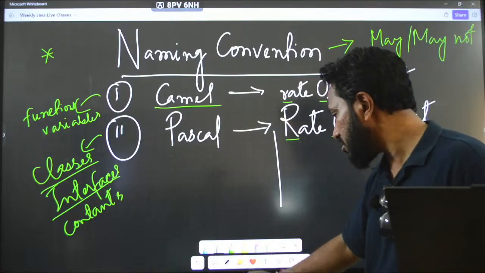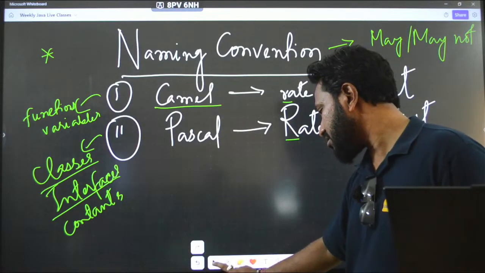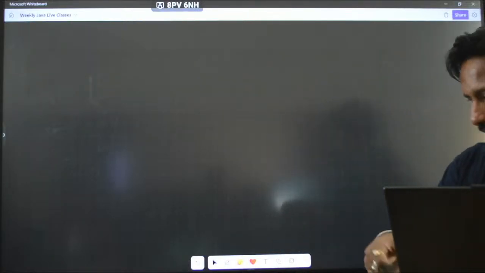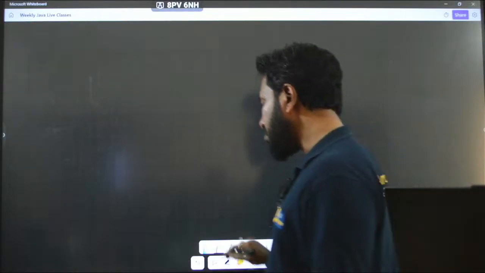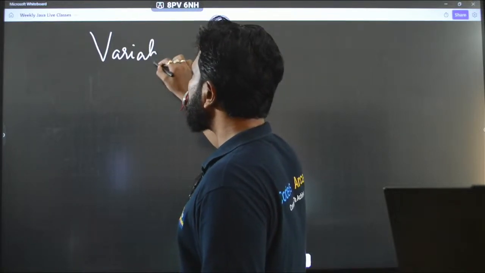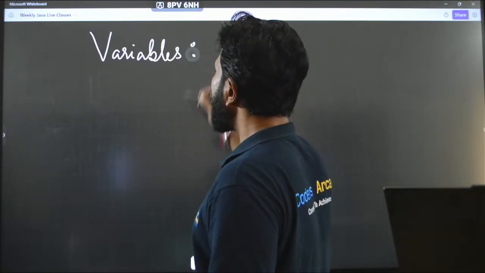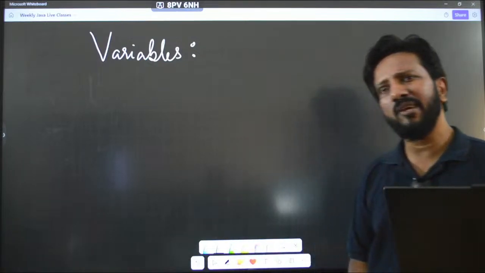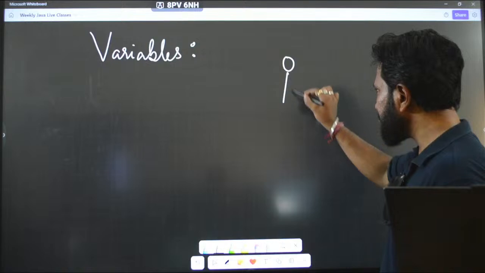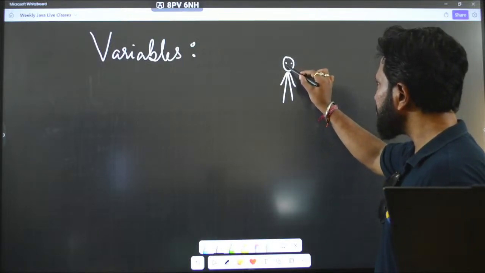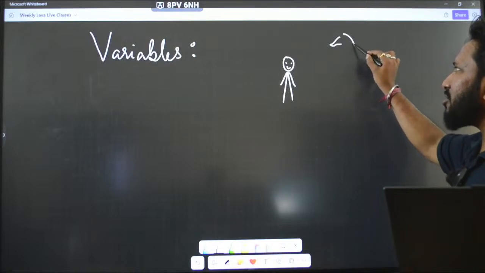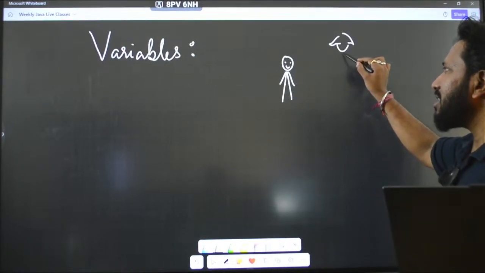So, sorry, let me just do one thing. I said I will be talking about variables. Let's make it more interesting. Okay, so you are a kid, and I'm not good in drawing, but I will try to draw. Say this is your mom.